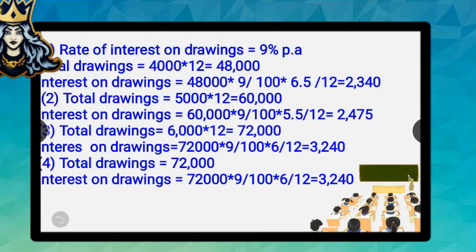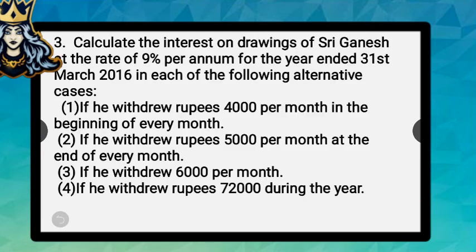So the average period will be 5.5 months. After calculations, we will be getting the answer as 2,475 rupees. Hope this is also clear for you all. So with your permission, I am moving to the next part.